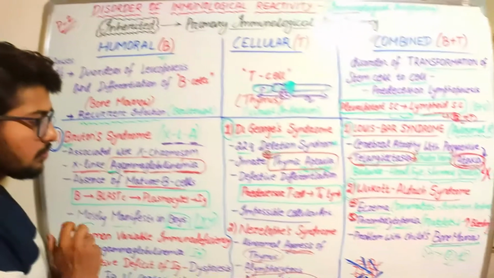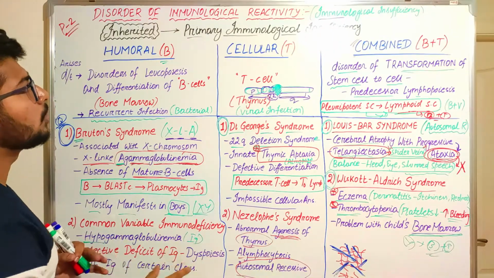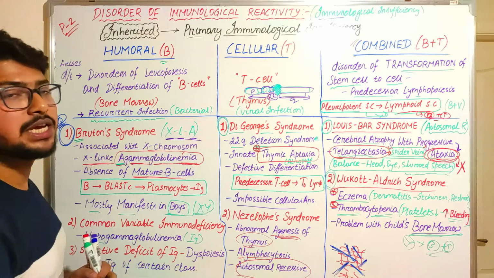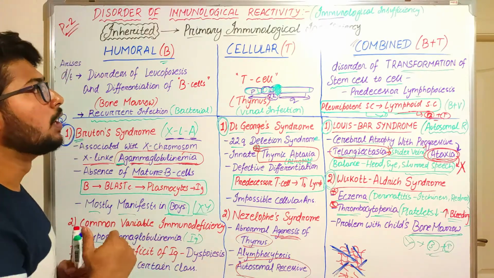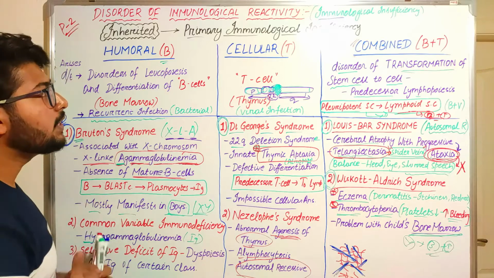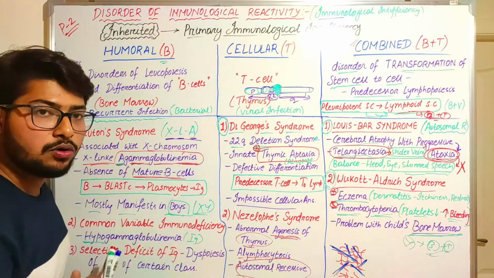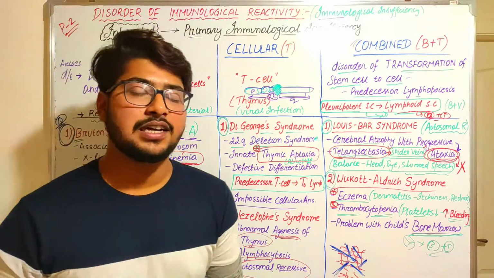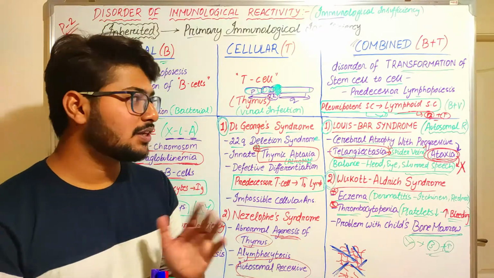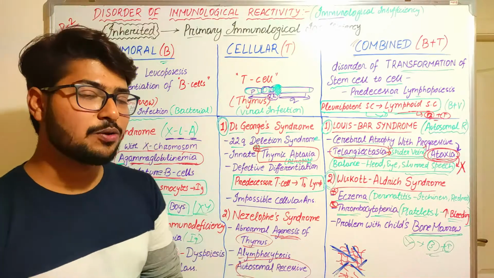Okay, so this was all about the primary immunological insufficiency. It is a kind of inherited form. In my next video, I will be discussing the secondary immunological insufficiency. Okay, so this was all about today's topic.